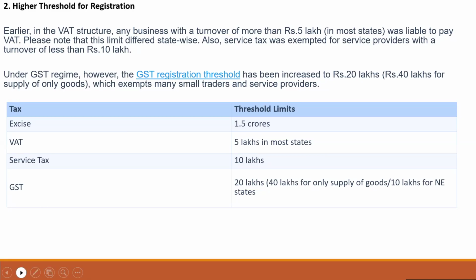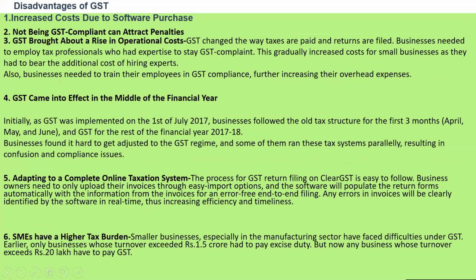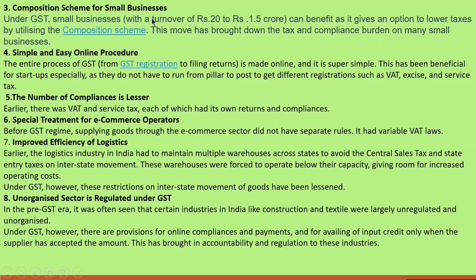Next advantage of GST is the composition scheme for small businesses. Small businesses with a turnover of rupees 20 lakh to rupees 1.5 crore can benefit, as they are given an option to lower taxes by utilizing the composition scheme. This move has brought down the tax and compliance burden on many small businesses. Next advantage is simple and easy online procedures. From GST registration to filing returns is made online, and it is super simple.